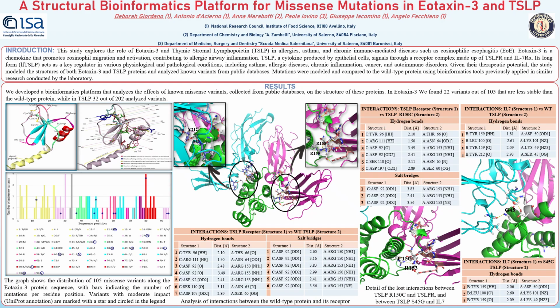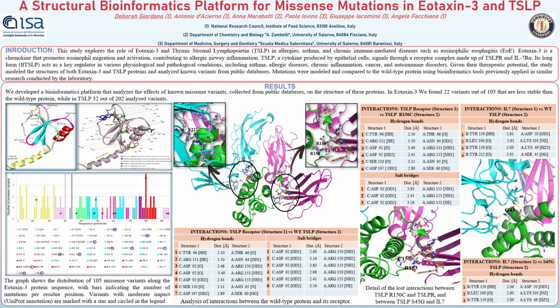Eotaxin 3 is a chemokine involved in eosinophil recruitment, which plays a key role in allergic inflammation and may contribute to tumor progression. In particular, it is responsible for CCR3 receptor activation, triggering calcium mobilization and recruitment of eosinophils and basophils to inflamed tissues.